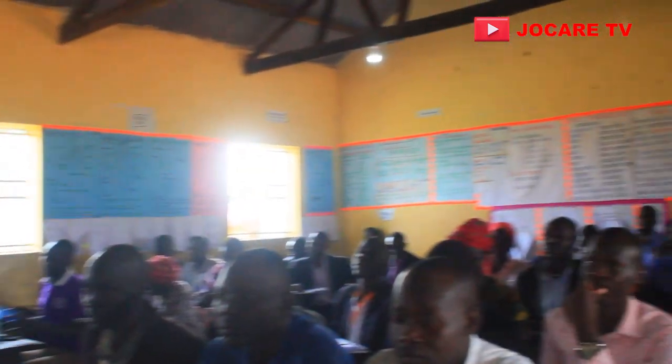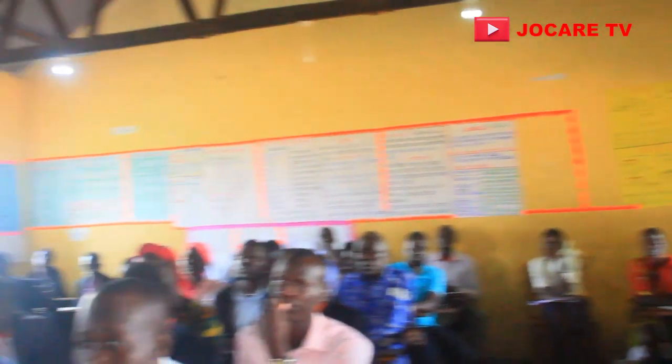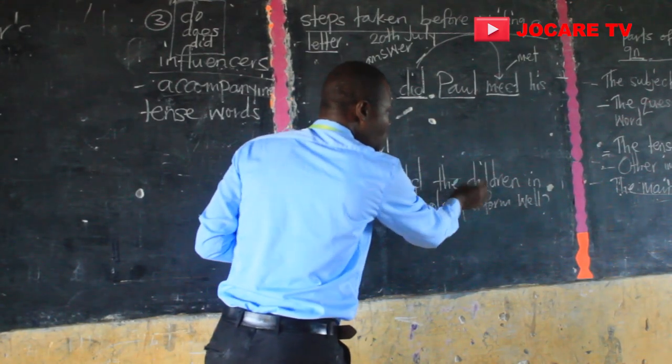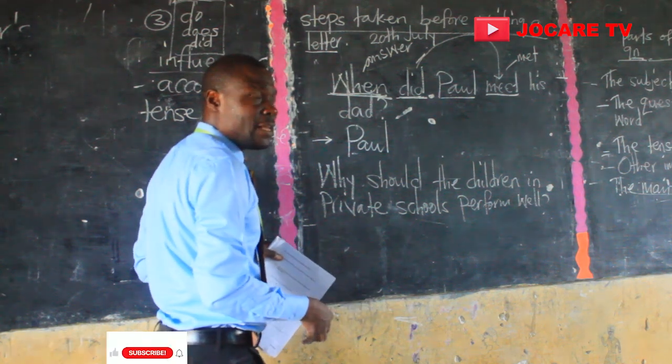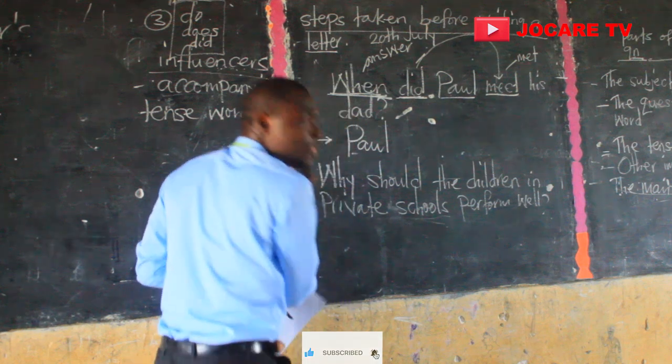So I am saying, always the subject begins the what? The answer. So when we say, why should the children in private schools perform well? What do you think is the subject? The children in private schools.